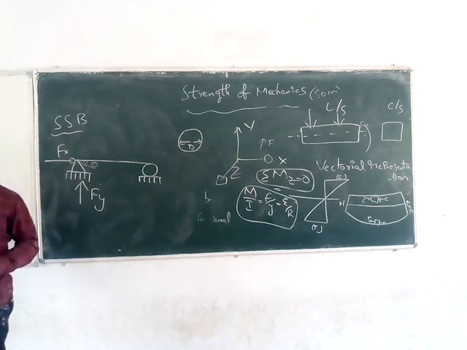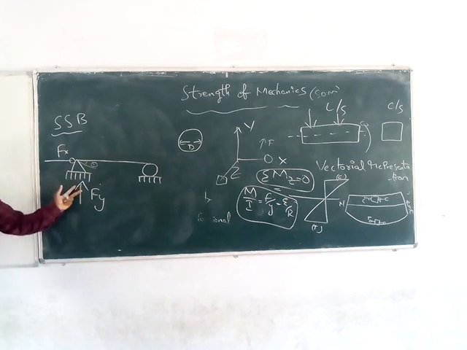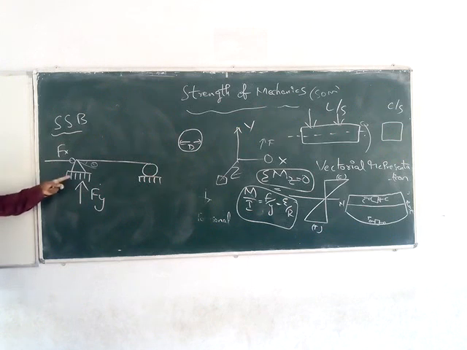Suppose you are sitting on a chair. The chair is not broken. That means the chair is also getting opposite direction forces. If your weight is less than the opposite reactions, you will survive. If your force is more than the opposite reactions, then the chair will break. Like this only, supports: vertical support will be there, horizontal support. Two unknowns will be there at hinged support.